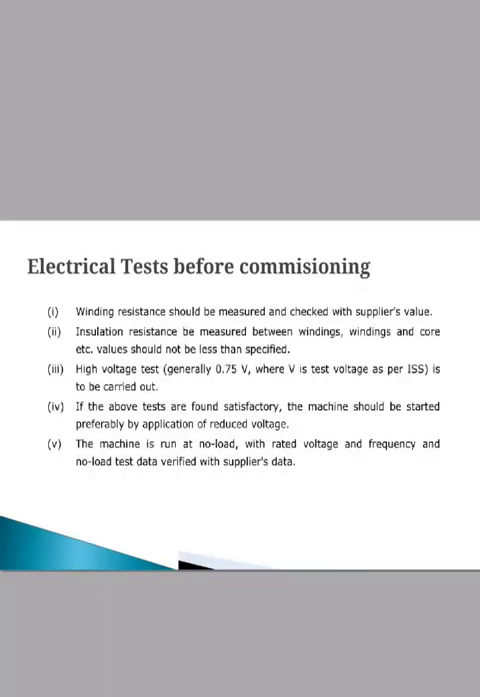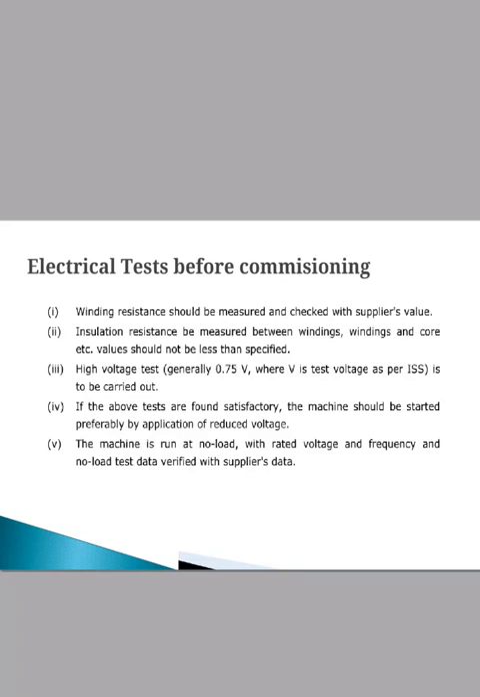Then we have to discuss the different electrical tests carried out before the commissioning. Winding resistance should be measured and checked against the supplier values, whether it is correct or not. Then we have to check the insulation resistance between the windings, between the core, or between the winding and body, whether it is properly maintained according to the specification or whether it is less. Then a high voltage test is to be carried out.